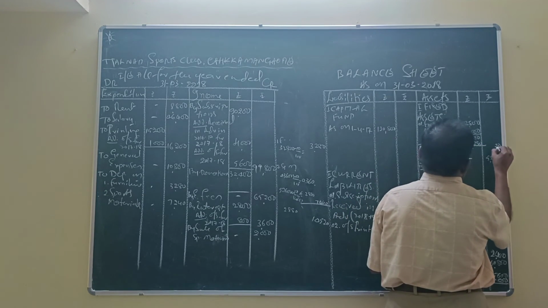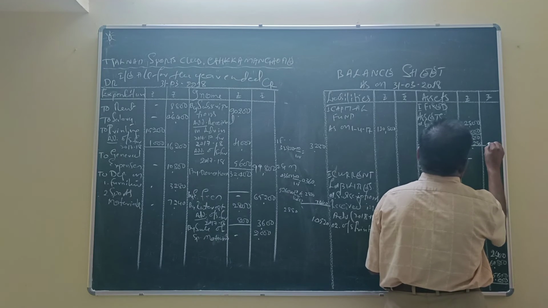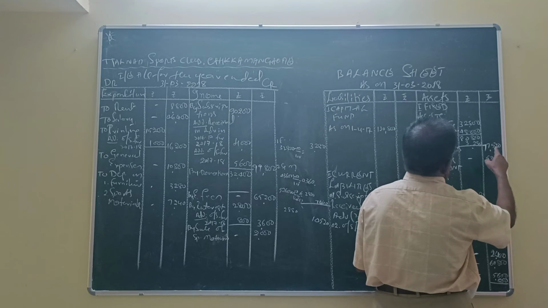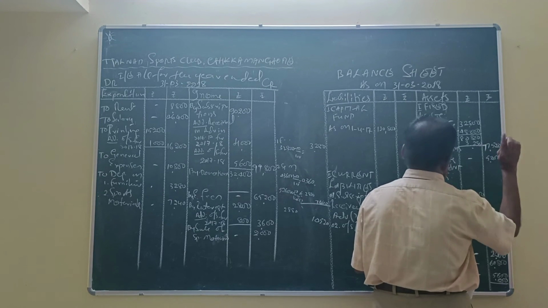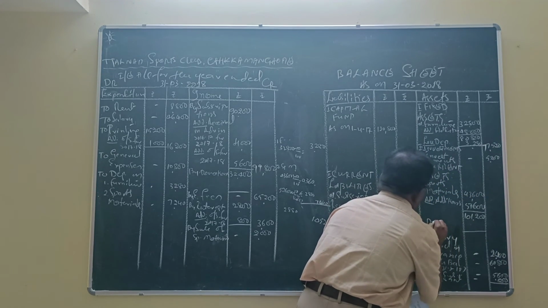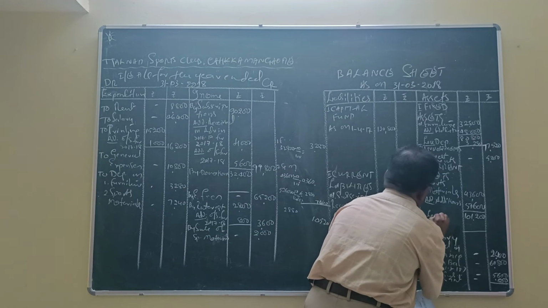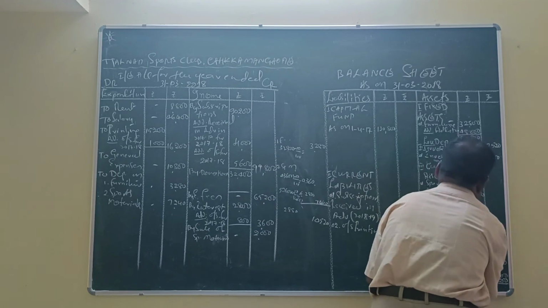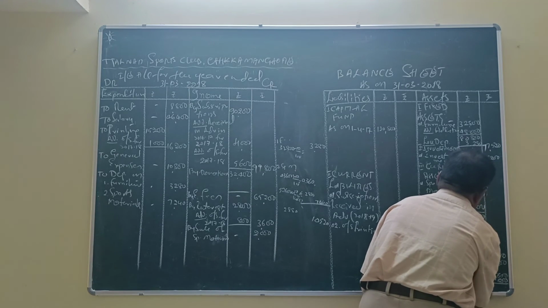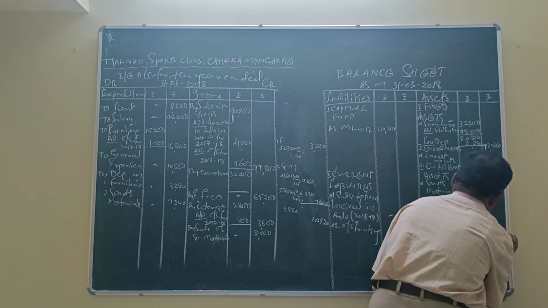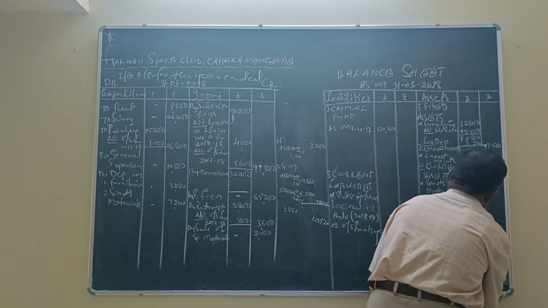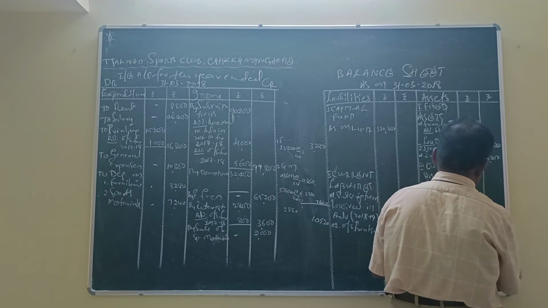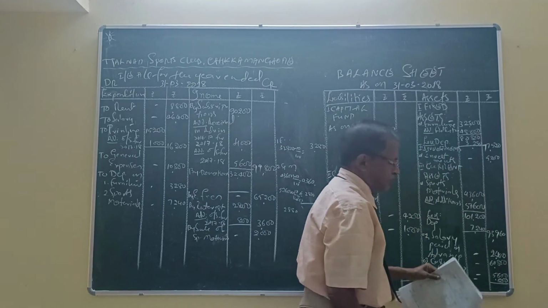Difference 77,520. Yes, exactly correct. Come to the sports materials. Less depreciation, how much? 7,240. Then 93,960 outer column.